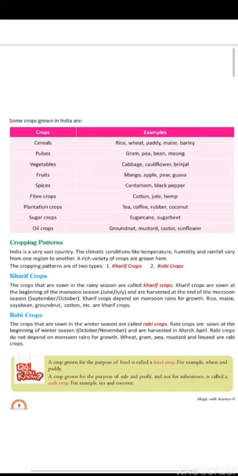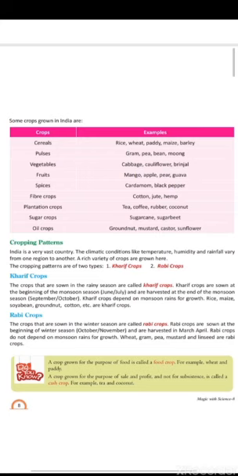In Rabi crops, we see a difference. Rabi crops do not depend on the rainy season, but our Kharif crops depend on the rainy season. Some examples of Rabi crops: wheat, gram, pea, mustard, linseed.